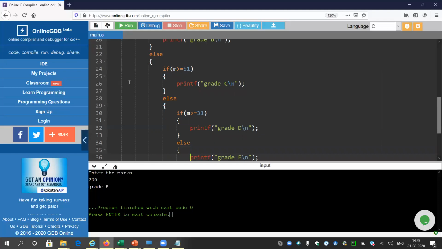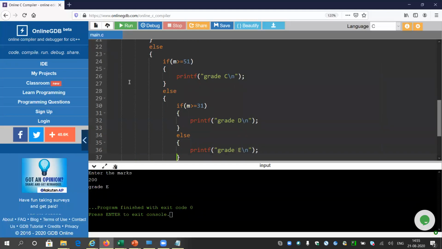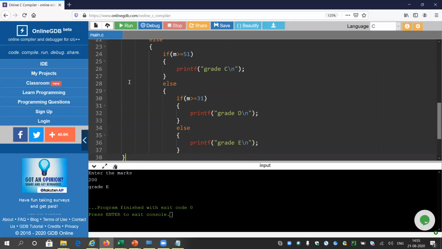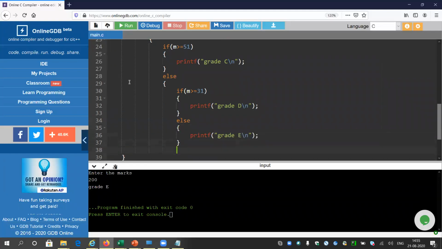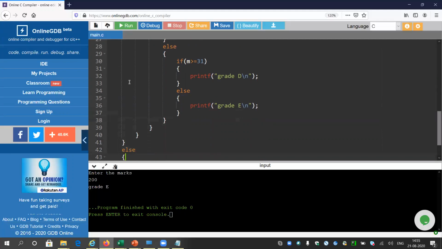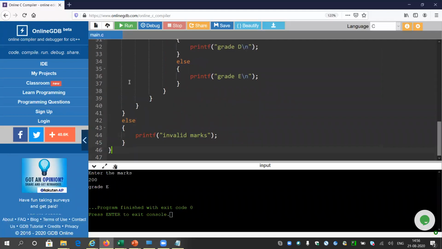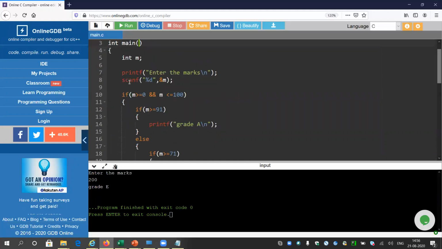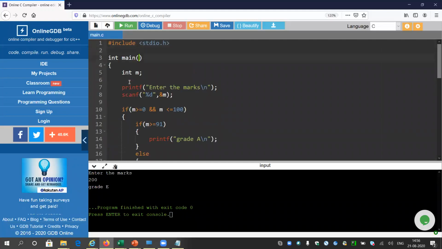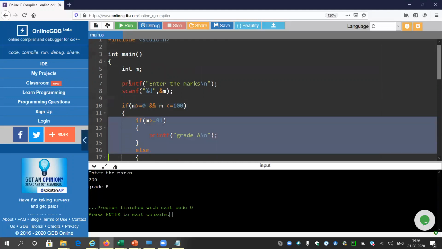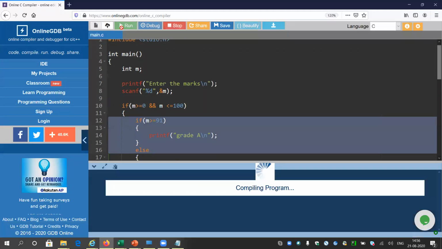We now have a dependent if else block, so this else will work now. One tough task here is to give the brackets correctly. Now I think the brackets are good. So this is a good program with a mixture of composite if. Here we have already used and, and here it is the nested if, a normal if else statement. So let me run the program once again.